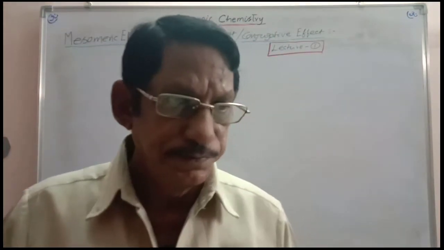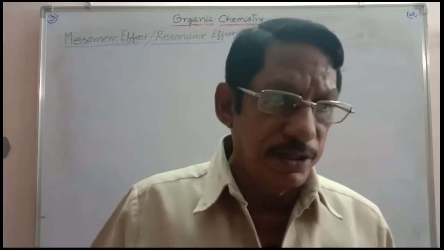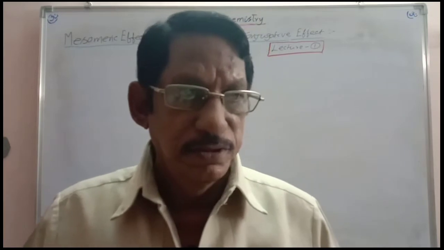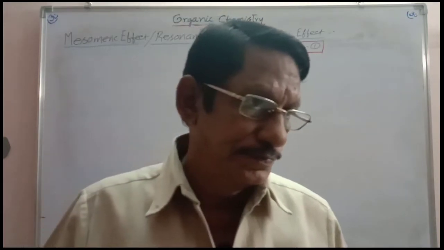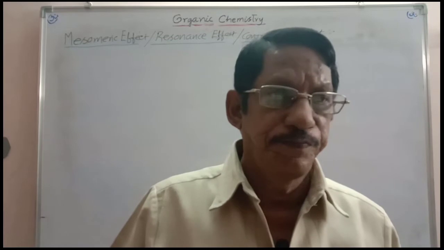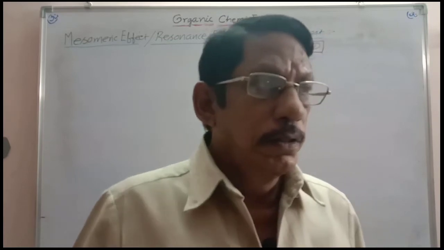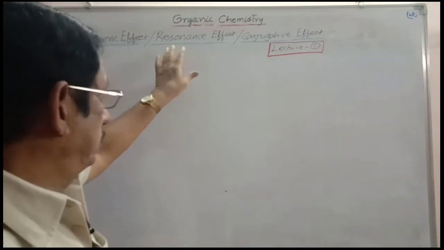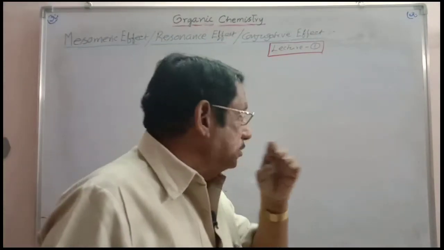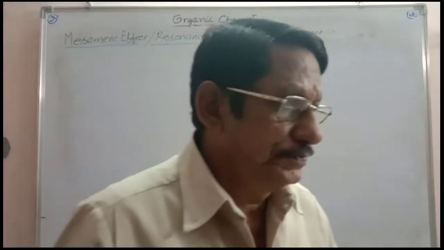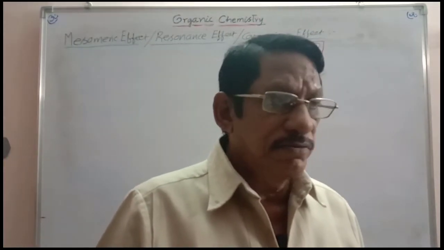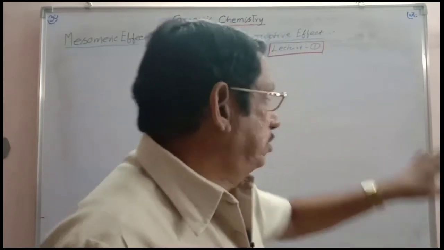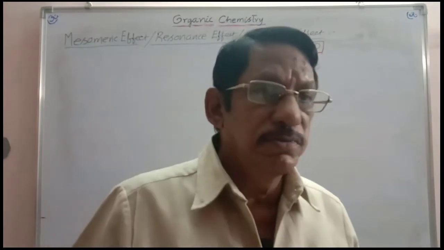Dear students, in this class, one more important electron displacement effect, namely mesomeric effect, will be discussed. Mesomeric effect is otherwise called resonance effect. Sometimes it is also called conjugative effect. It requires 2 or 3 lectures to complete this topic. So this is lecture number 1 for mesomeric effect.